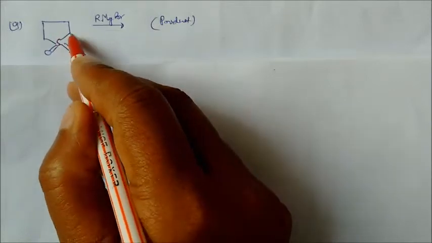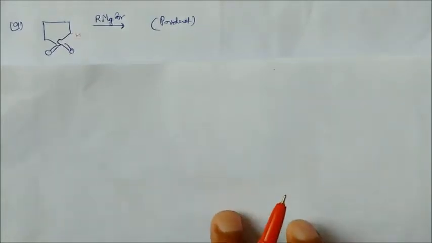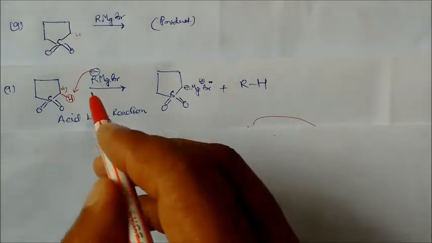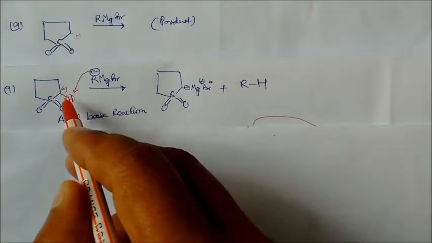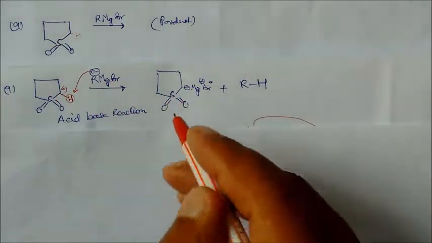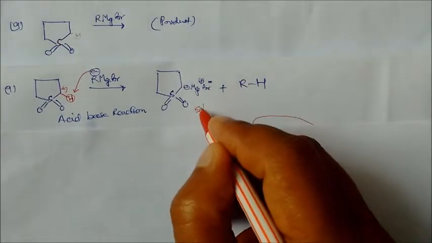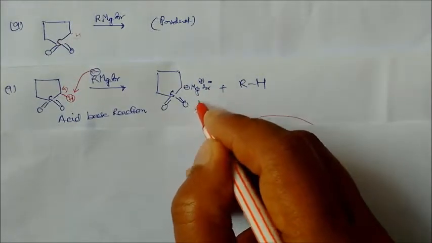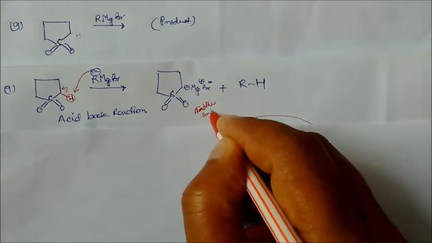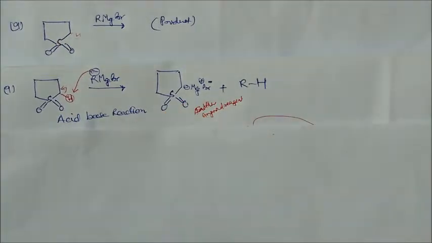So here one hydrogen is on this side, so it will take the hydrogen over here. Let us see how the reaction will occur. So this is an acid base reaction like this one. First the Grignard will take hydrogen from here. So this bond will shift this side. This becomes a negative charge, so MgBr will attack. So we'll get this as a salt, another Grignard reagent. So this is the product of this reaction.